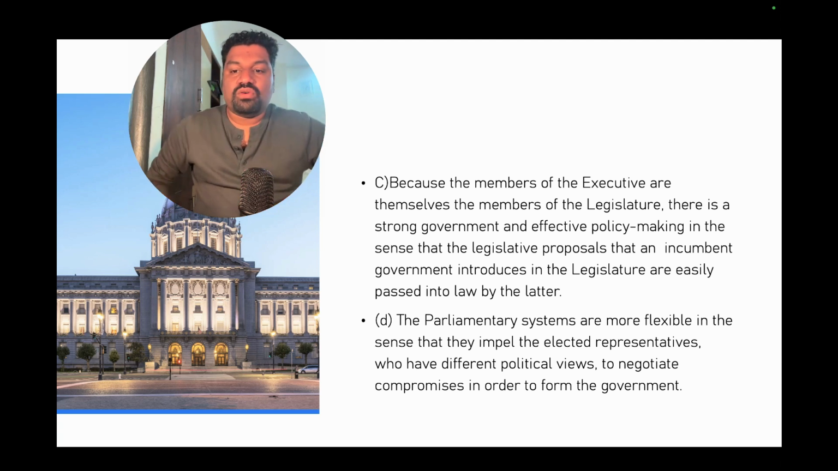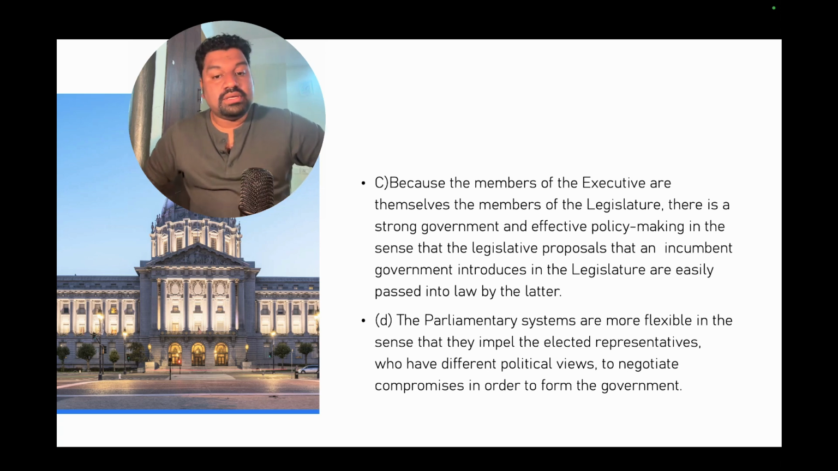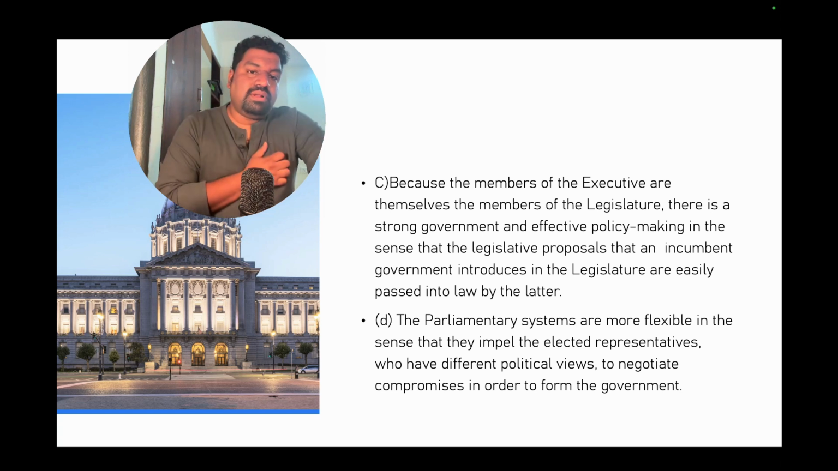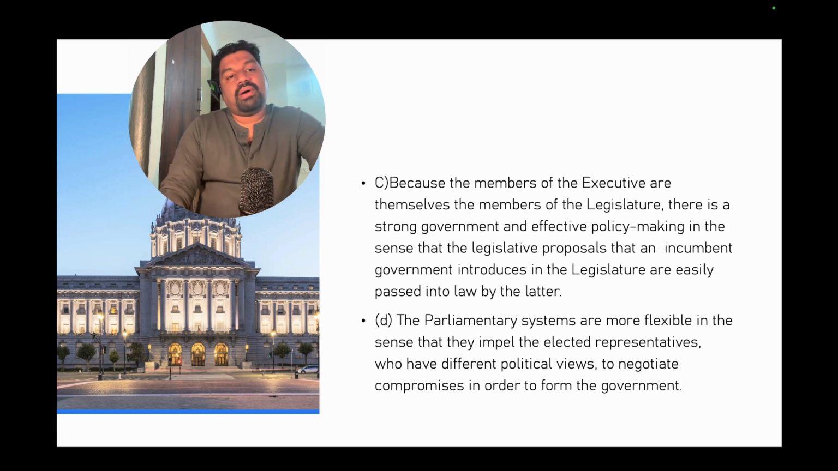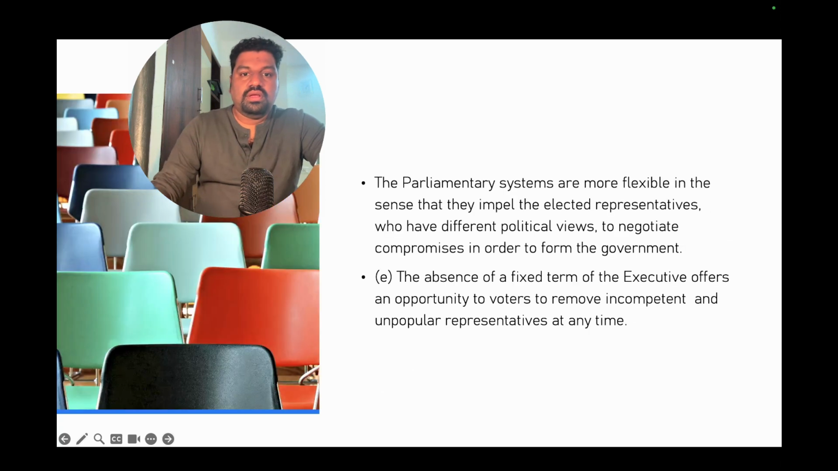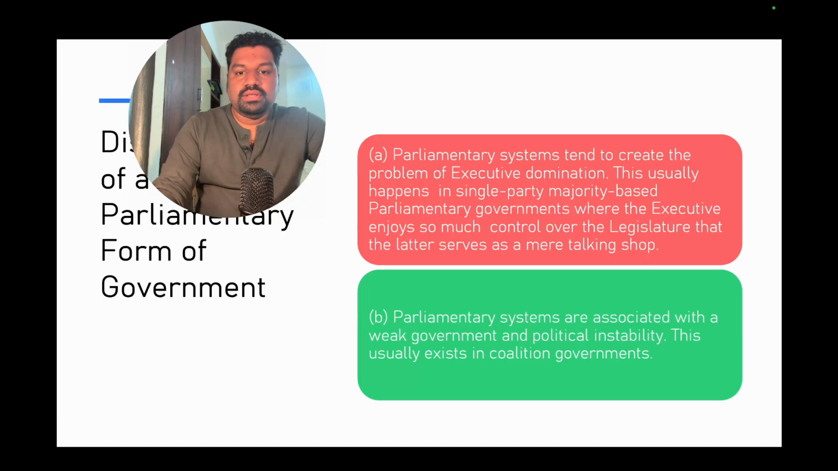Parliamentary systems are more flexible in the sense that they impel elected representatives who have different political views to negotiate and compromise in order to form the government. So there are a lot of discussions. For example, for the latest Waqf Act, there were a lot of discussions and debates going on in Parliament before they passed the law. So there is a good form of democracy. I already told you; this is a repeat slide.